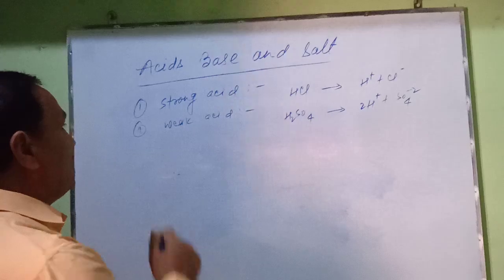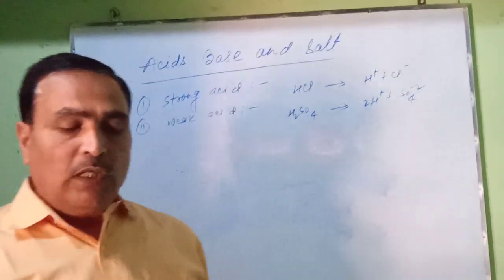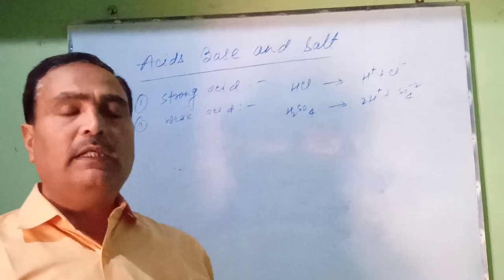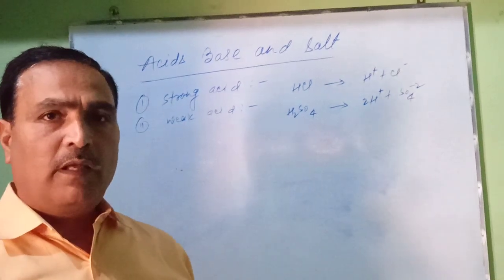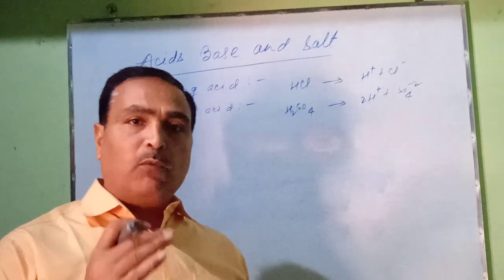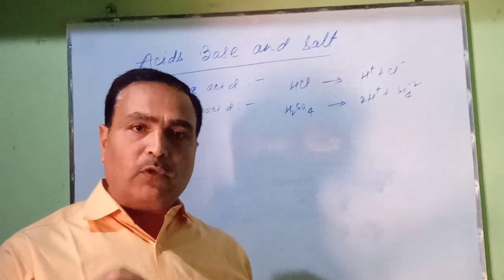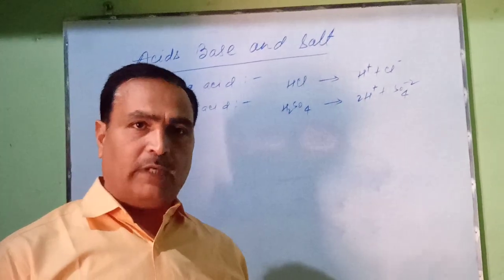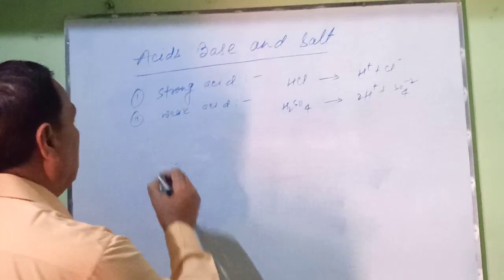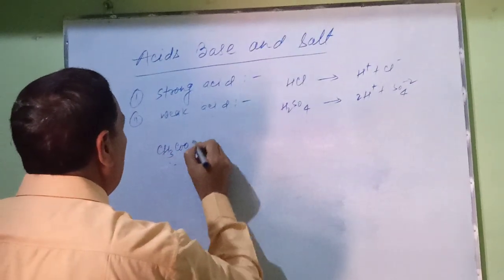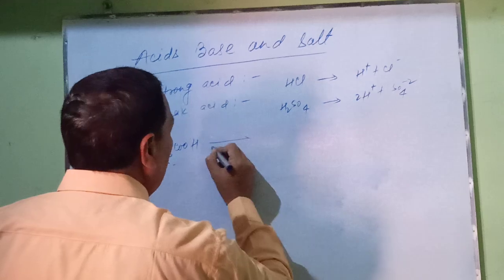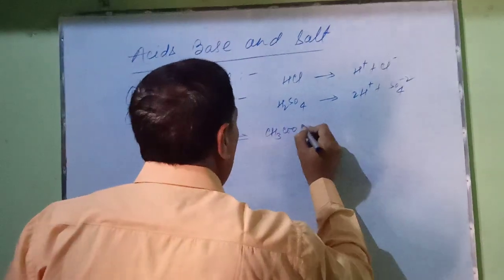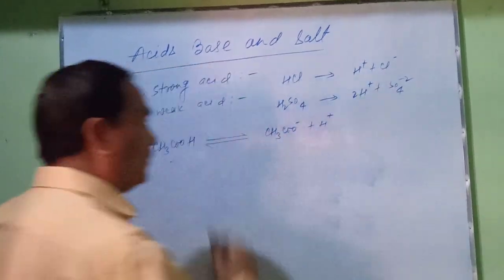Next, weak acid. An acid which partially ionizes in water to form a small amount of hydrogen ions is known as a weak acid. Generally, carboxylic acid is a weak acid because carboxylic acid partially ionizes in water to form a small amount of hydrogen ions. For example, acetic acid, CH3COOH, partially ionizes in water to form a small amount of hydrogen ions.